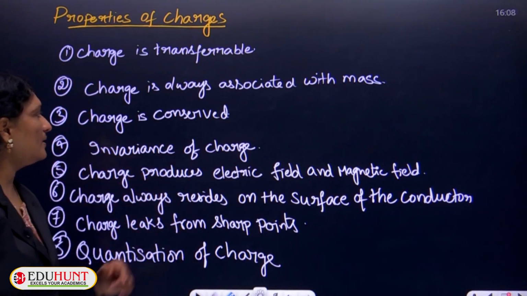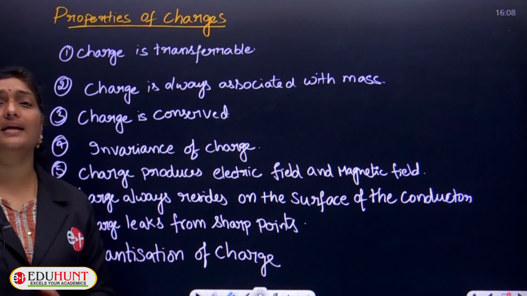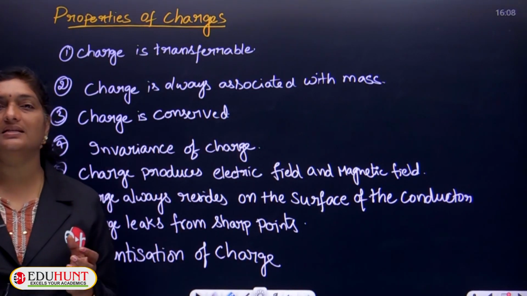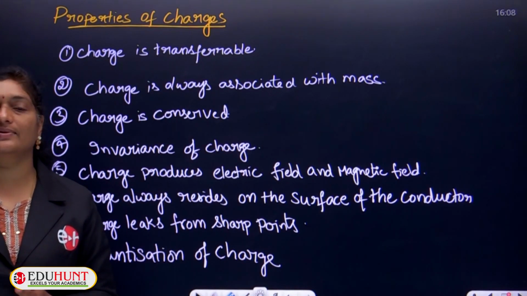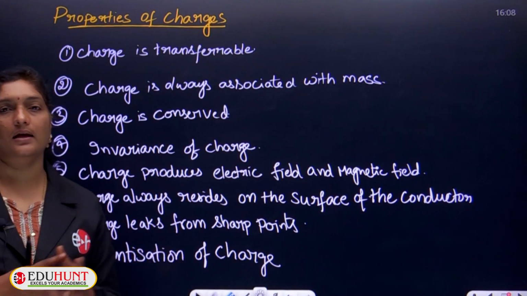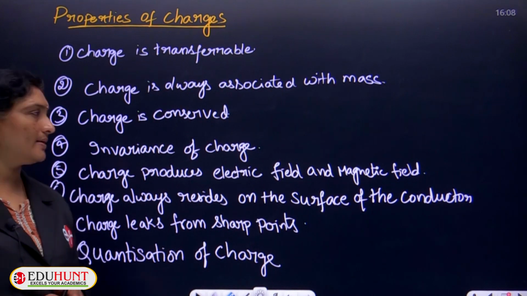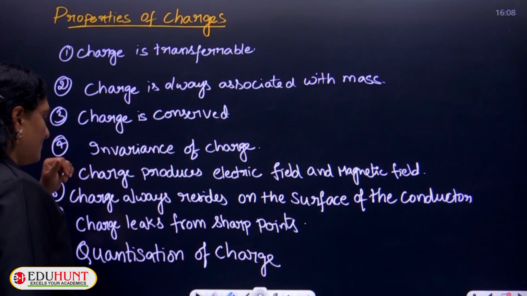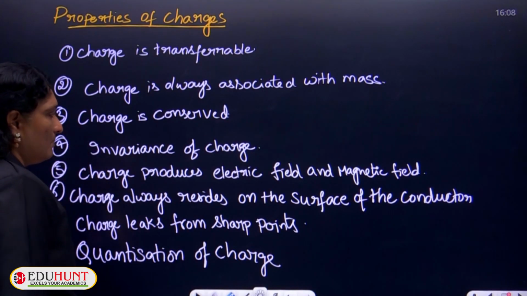Now the next one, third one, it's all about charge is conserved. The meaning of conserved is, as we have already studied in the concept of energy. This implies that charge can neither be created nor destroyed, but charge always transfers from one body to another body. So, this is all about the law of conservation of charge. I repeat, charge can neither be created nor destroyed. That is, it always transfers from one body to the another body.